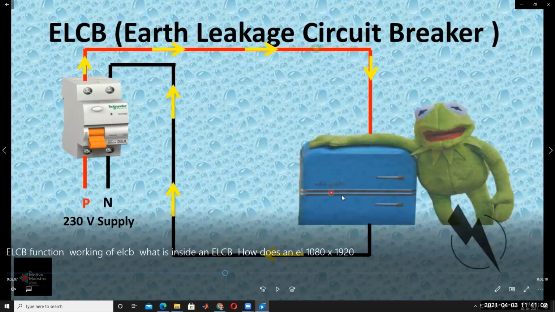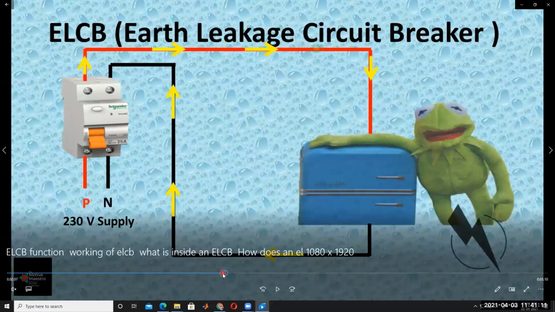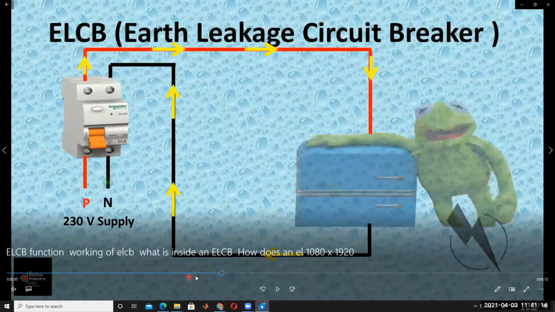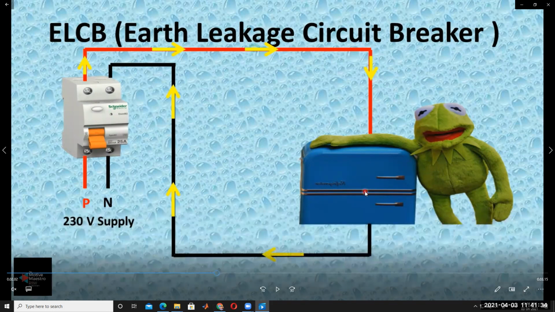Under normal conditions. If any fault takes place, I mean if any insulation fails or is damaged in the operating device, like a fridge, TV or fan, then the current passes through the surface of the device.